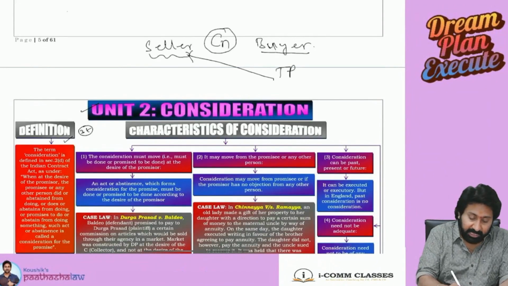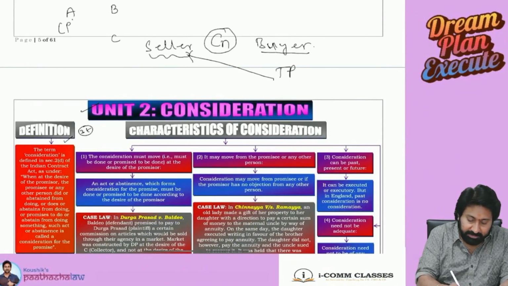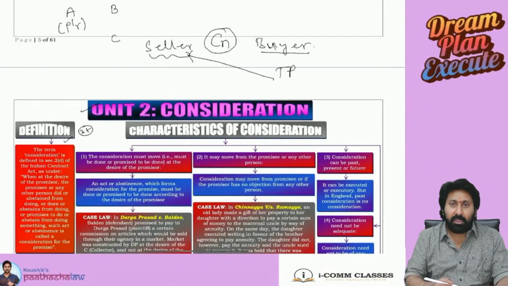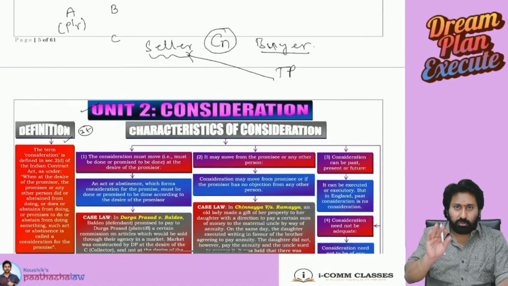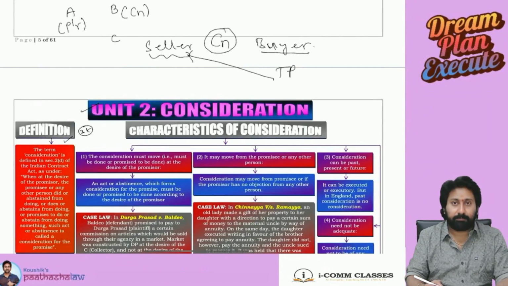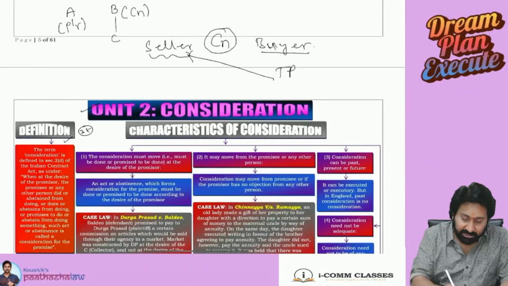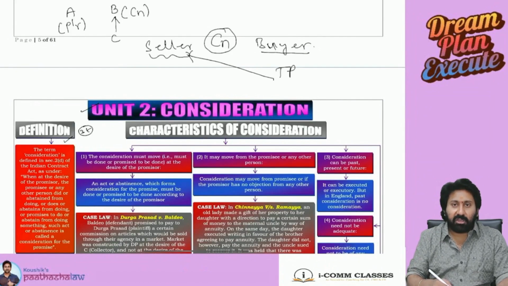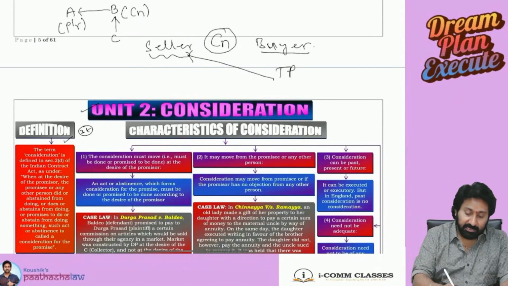Example, there are three parties A, B, C. A promises to do something. B promises to pay consideration. C has to pay to B. Now, instead of C paying to B and B paying to A, what can B directly tell? Mr. C, don't pay to me.